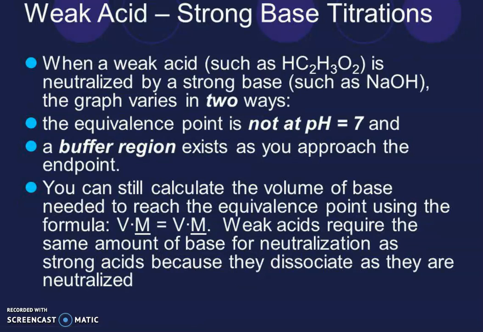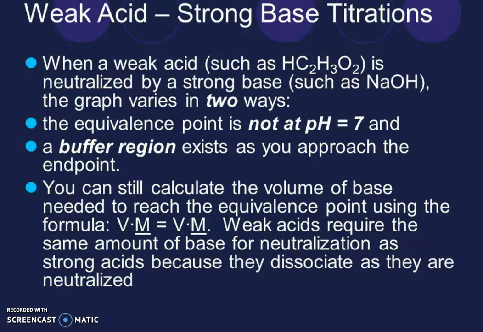Now, weak acid and strong base titration. When a weak acid such as HC2H3O2 is neutralized by a strong base such as sodium hydroxide, the graph varies in two ways. First, the equivalence point is not at pH equal to 7, and buffer regions exist as you approach the endpoint.